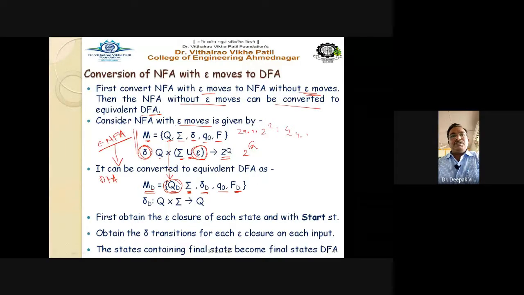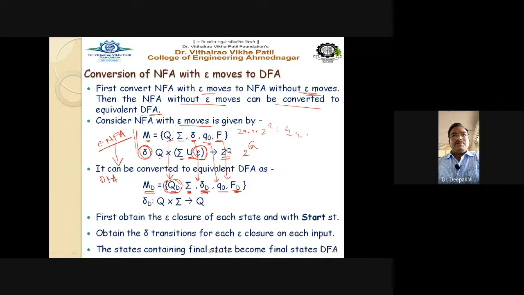Now here delta is given. Now this delta you need to convert into delta D, which means this is the transition function for the resultant DFA. Q0, the start state, remains the same here, but the final state F given in the NFA is now converted into FD. That is nothing but the final state for the resultant DFA.